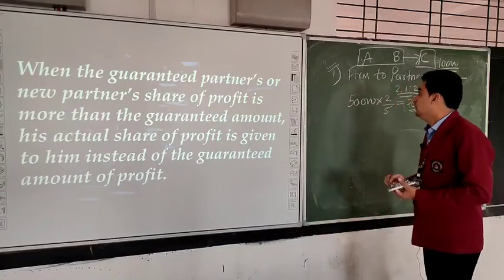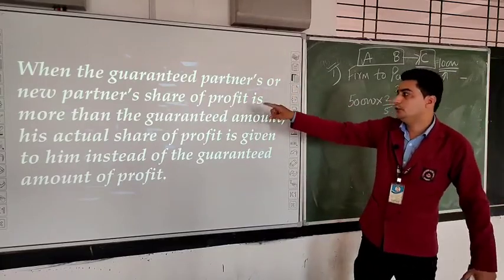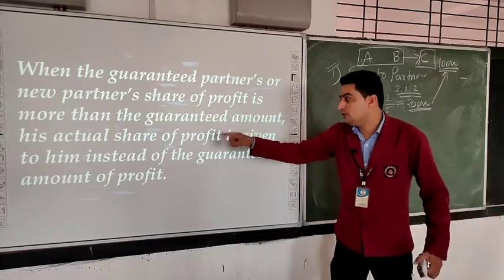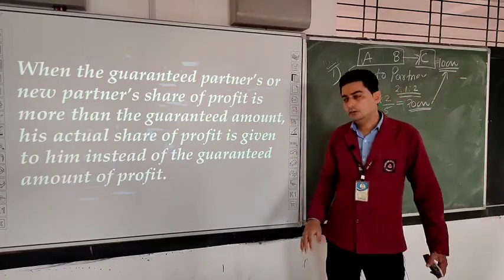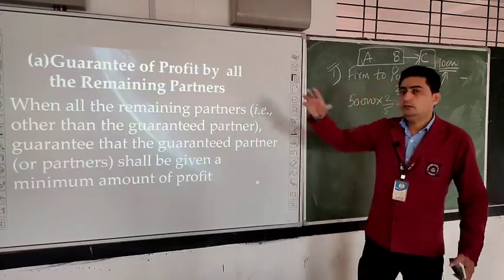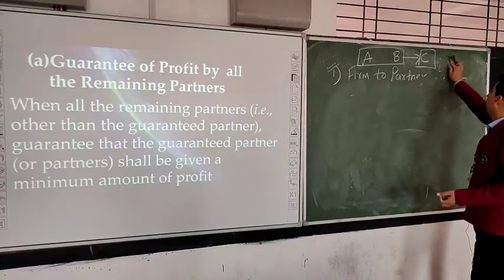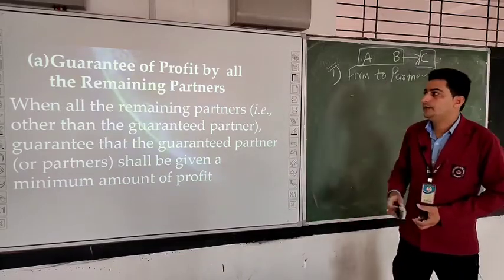Okay, students? So when the guaranteed partner's or new partner's share of profit is more than the guaranteed amount, his actual share of profit is given to him instead of the guaranteed amount of profit. Today we will do the first part of guarantee of profit, that is, guarantee by a firm to a partner.